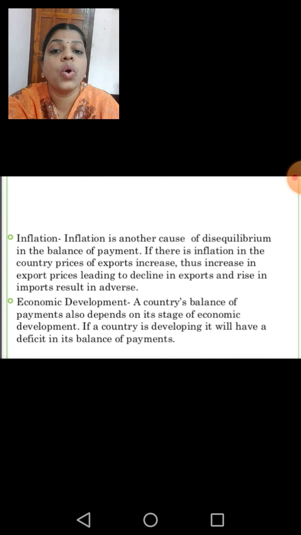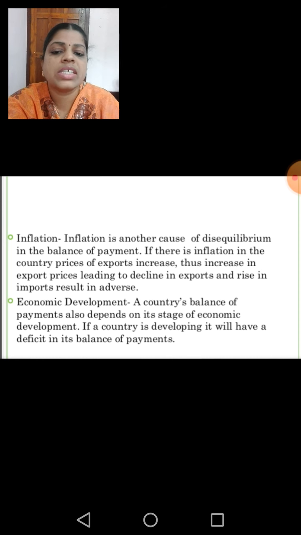So nobody will purchase our commodities. And what happens? It declines the exports of the commodities and gradually there is a rise in the imports. So we know that if imports increase, it adversely affects the balance of payments also.